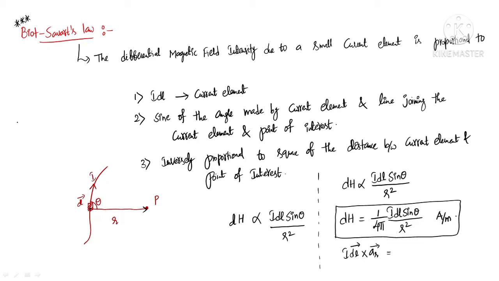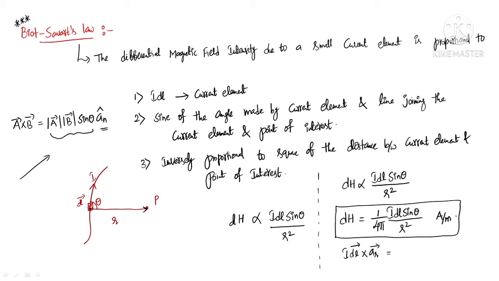So if I consider the direction, if you observe here, what is this value? A cross B, we know the formula for A cross B. What is A cross B? It is magnitude of A multiplied with magnitude of B sin theta into a n cap. Is it right or not? Because the cross product is a vector field. Dot product is a scalar field. Cross product is a vector field. Vector has magnitude as well as direction. This is the magnitude of the vector and this is the direction of the vector. Is it right or not? Now what is the direction of this? This is a unit normal vector.